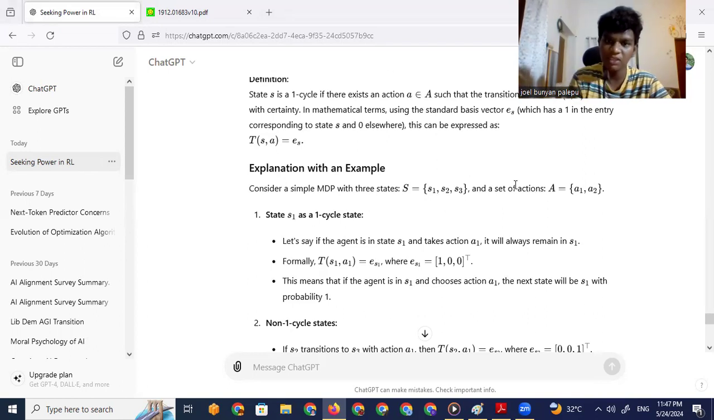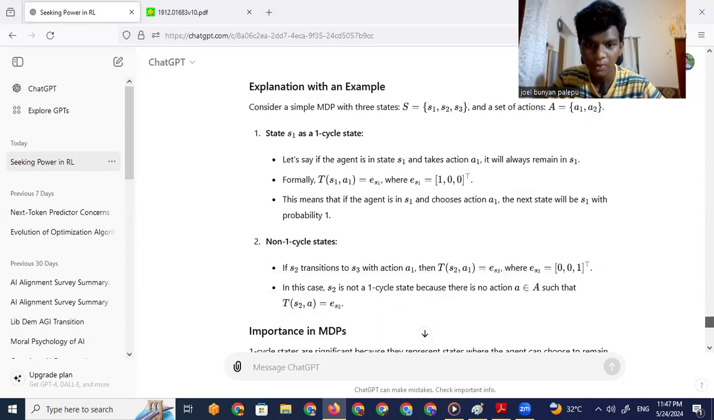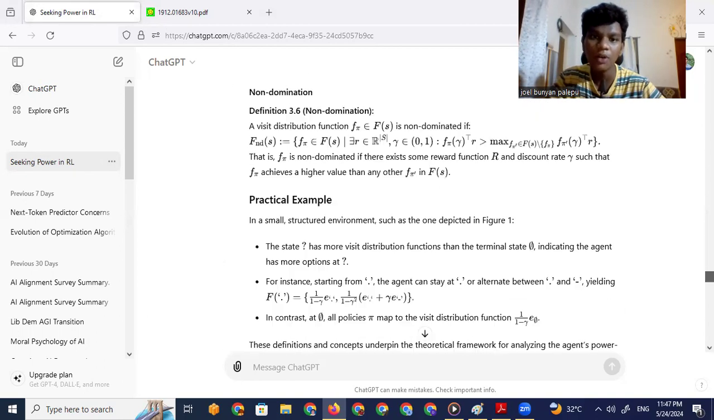Let's say if the agent is in state S1 and takes action A1, it will always remain in S1. Formally, T of S1, A1 equals E_S1, where E_S1 is equal to 1, 0, 0. That's because the same state is returned. That means that if the agent is in S1 and chooses action A1, the next state will be S1 with probability 1. Okay, that does make sense. We don't have to do it again.